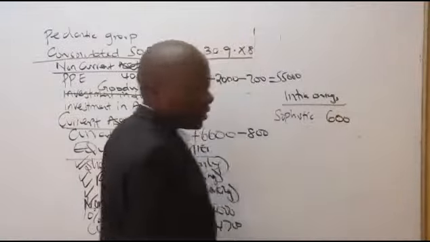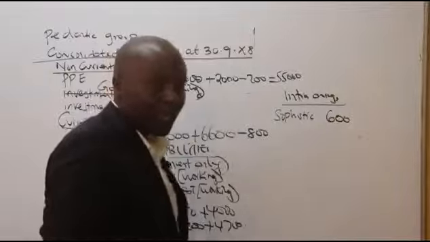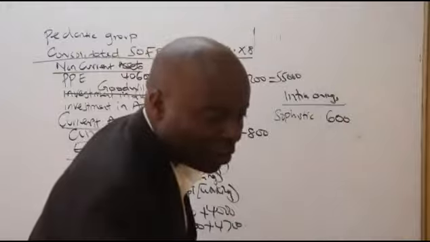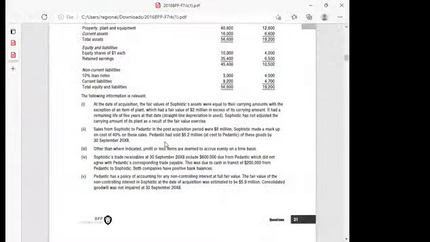You have to chop the 3 zeros. And then we have pedantic, on the other hand, has an internal owing. It includes 600 due from pedantic, which did not agree with the corresponding trade payable. This was due to cash in transit of 200,000 from pedantic to sophistic.